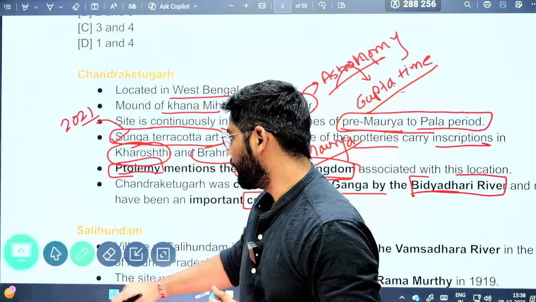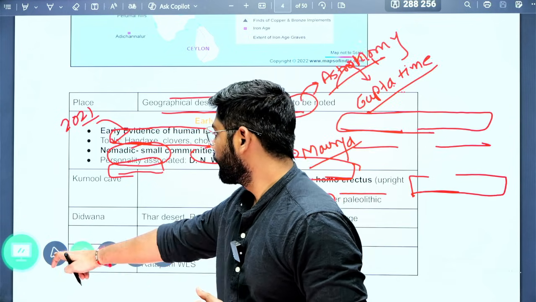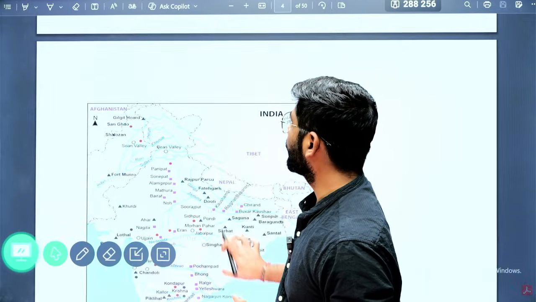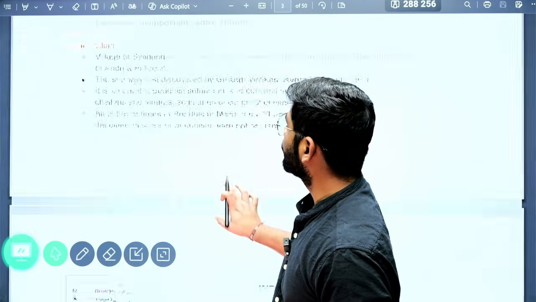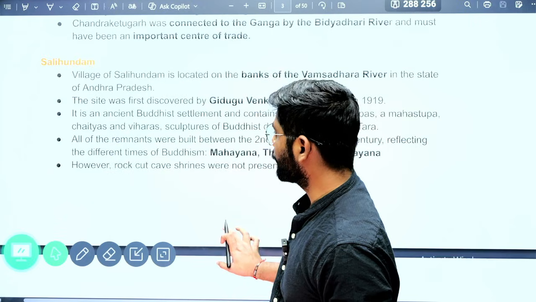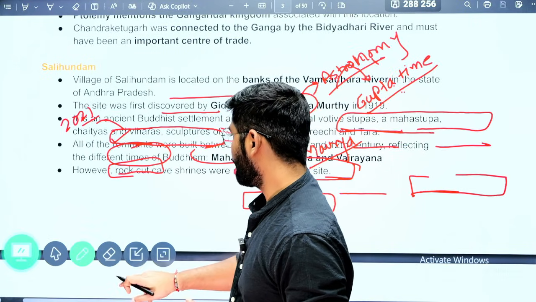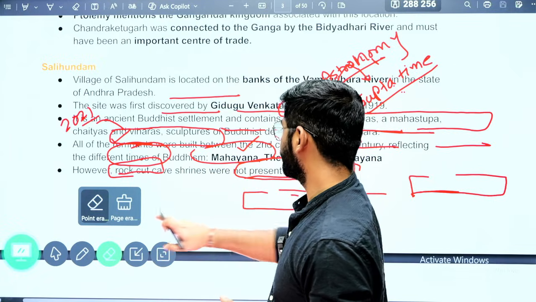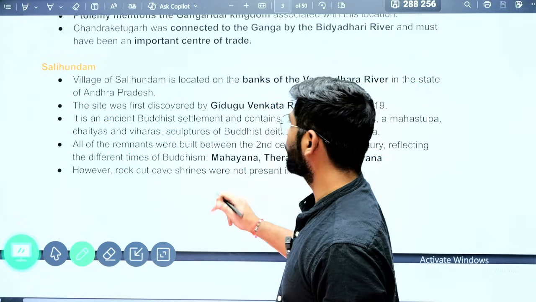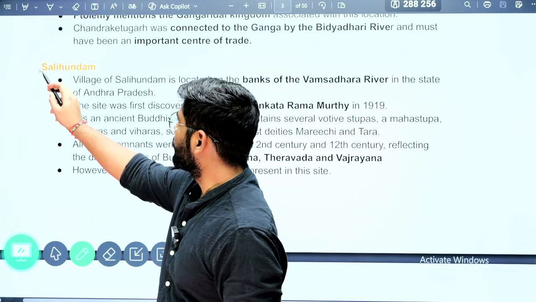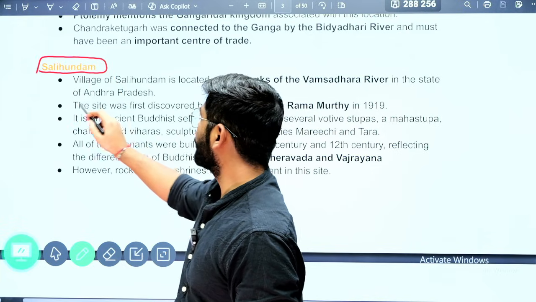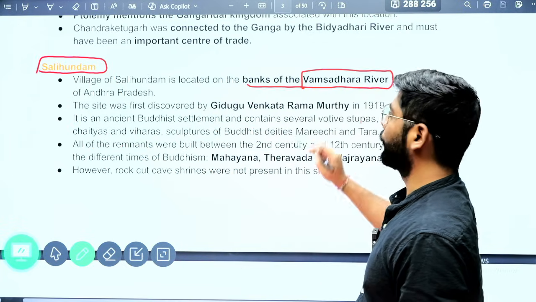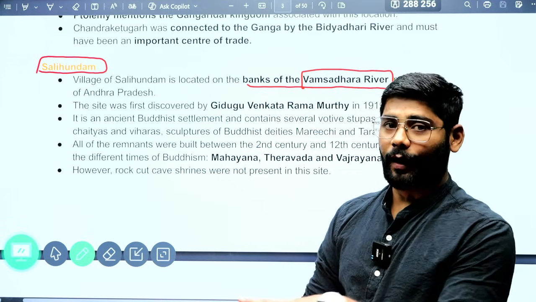Now, there is one site I wanted to cover because I have not covered it here. So see this particular aspect. It is about Salihundam. This particular village is located on the bank of the Vansadhara river. This is important because they have already asked about it.